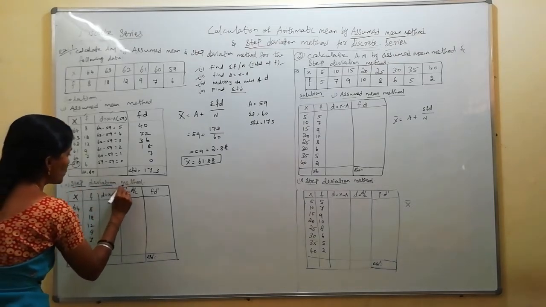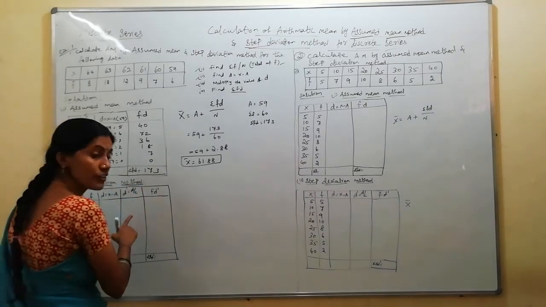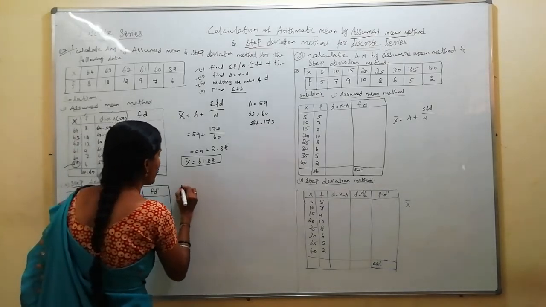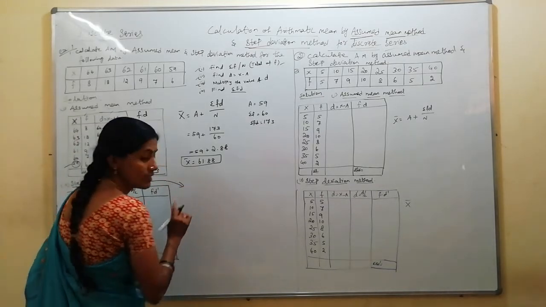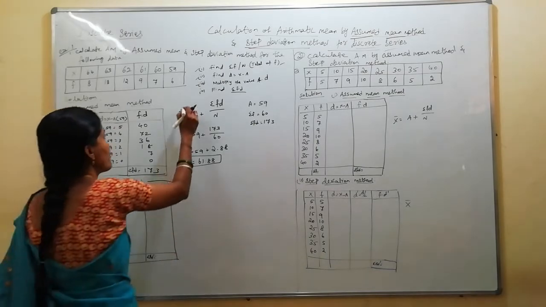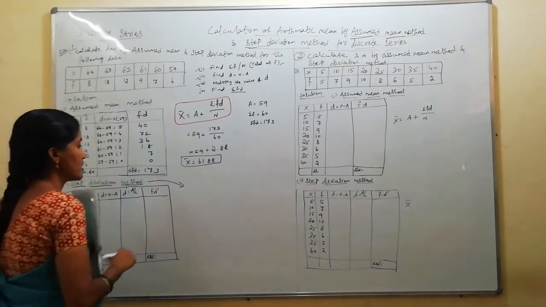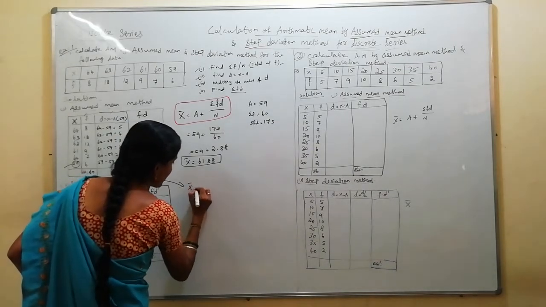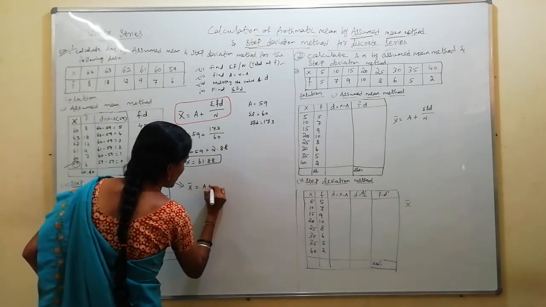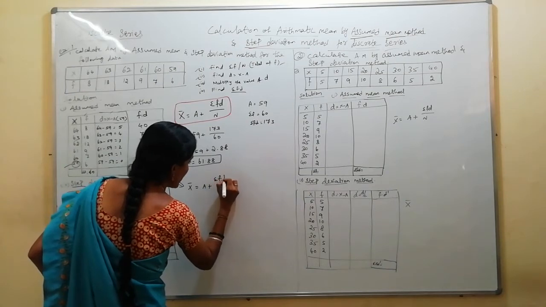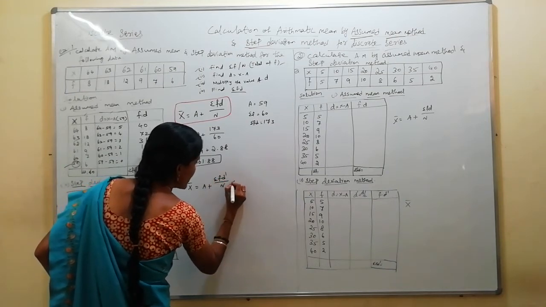See here, I am going to do the step deviation method. Before going to draw the column, first you should write the formula for step deviation method, na. See here, I am highlighting the formula. Don't forget the formula. Without formula, you can't do any calculation. Next formula is step deviation method. X bar is equal to a plus sigma f into d dash by n into c.